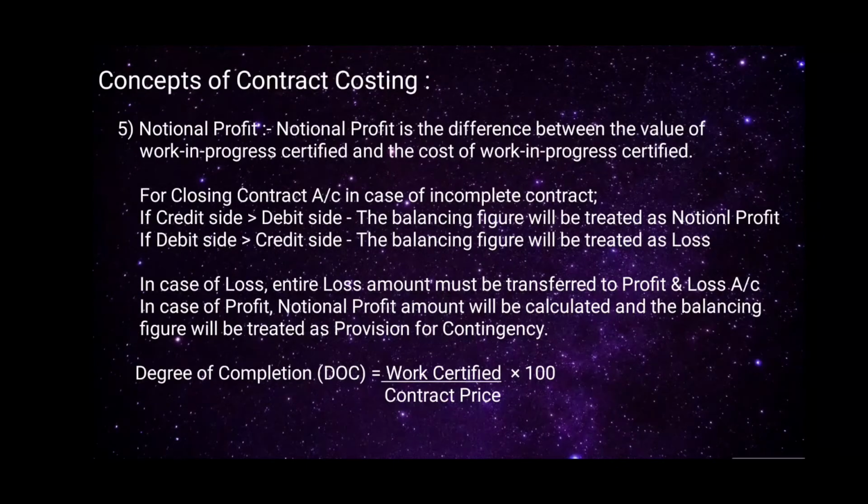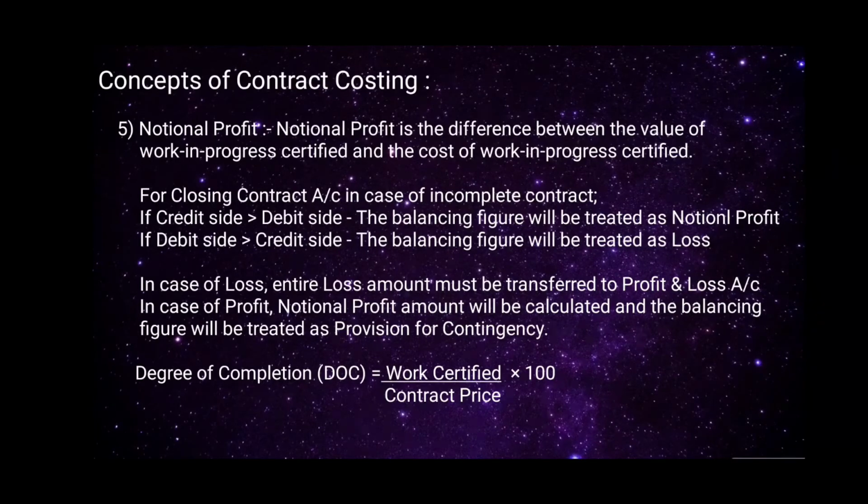Fifth, notional profit. Notional profit is the difference between the value of work in progress certified and the cost of work in progress certified. For closing contract account in case of incomplete contract, if credit side is greater than debit side, the balancing figure will be treated as notional profit. If debit side is greater than credit side, the balancing figure will be treated as loss.